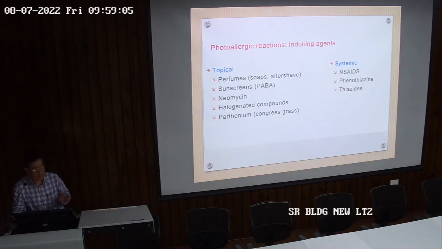And chemical sunscreens are the sunscreens which absorb the sunlight. It will absorb and it will not allow it to enter into the skin. But then it itself may cause allergic contact dermatitis. Halogenated compounds, and Parthenium again is an agent which causes contact dermatitis, but it may also aggravate the eczema with the sun application. So sun may sensitize the allergic contact dermatitis due to Parthenium. Then certain systemic drugs may aggravate the photoallergic reactions like NSAIDs and thiazides and phenothiazines.